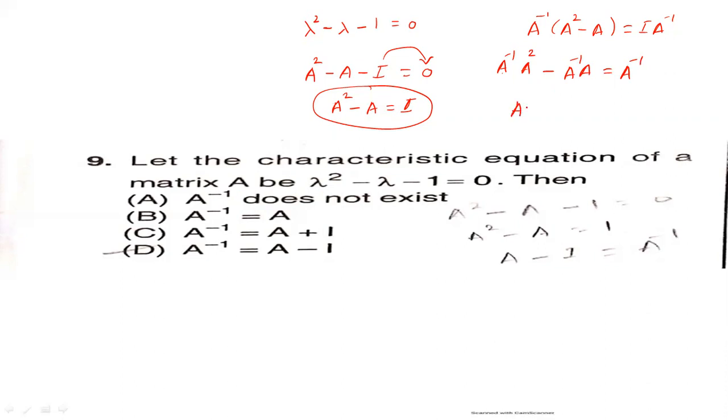This is A minus A inverse into A. It becomes I, so A minus I is equal to A inverse. This implies A inverse is equal to A minus I. Option D is the right answer.